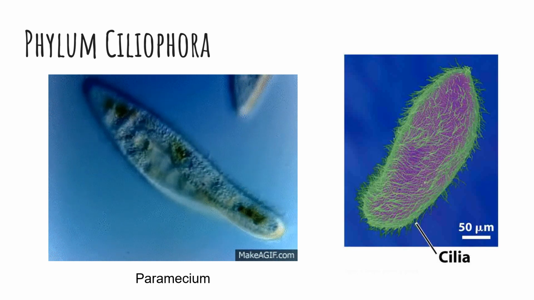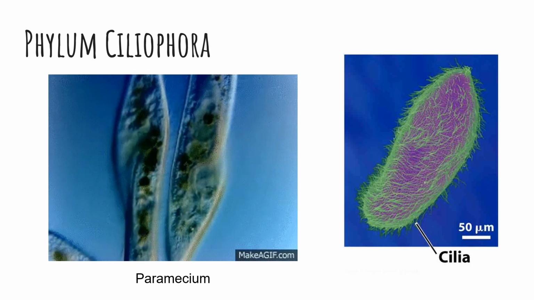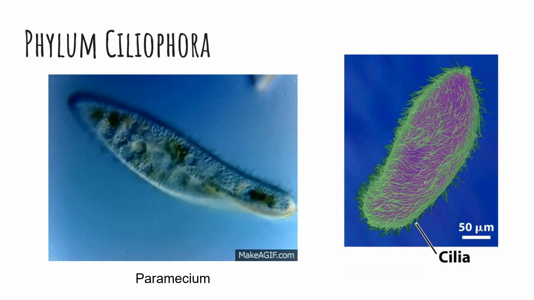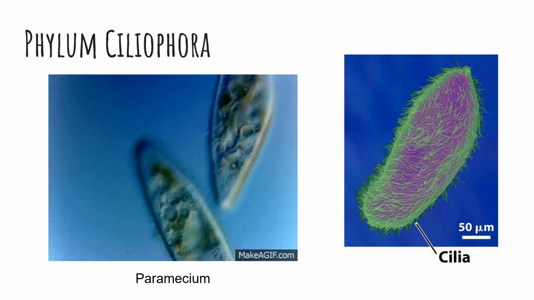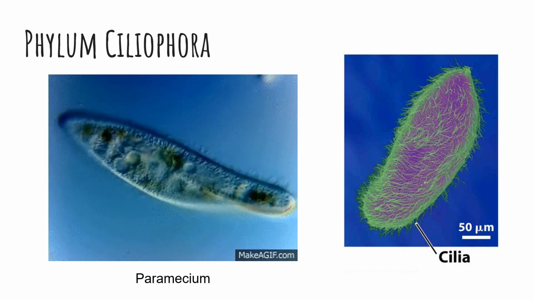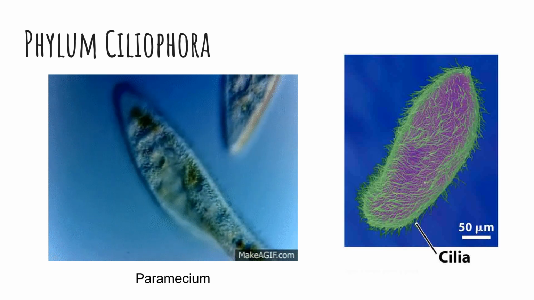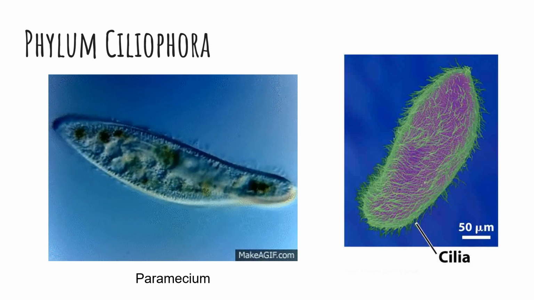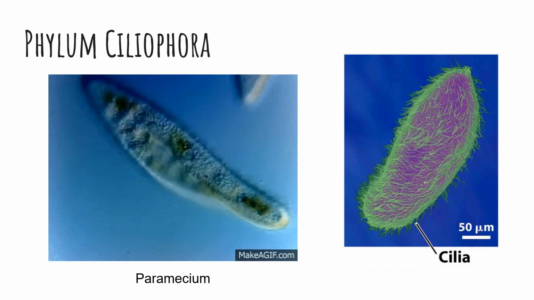Another way protists can move is with short extensions called cilia. A paramecium is an animal-like protist that moves with cilia and is in phylum Ciliophora. These protists eat bacteria, algae, and other small organisms.